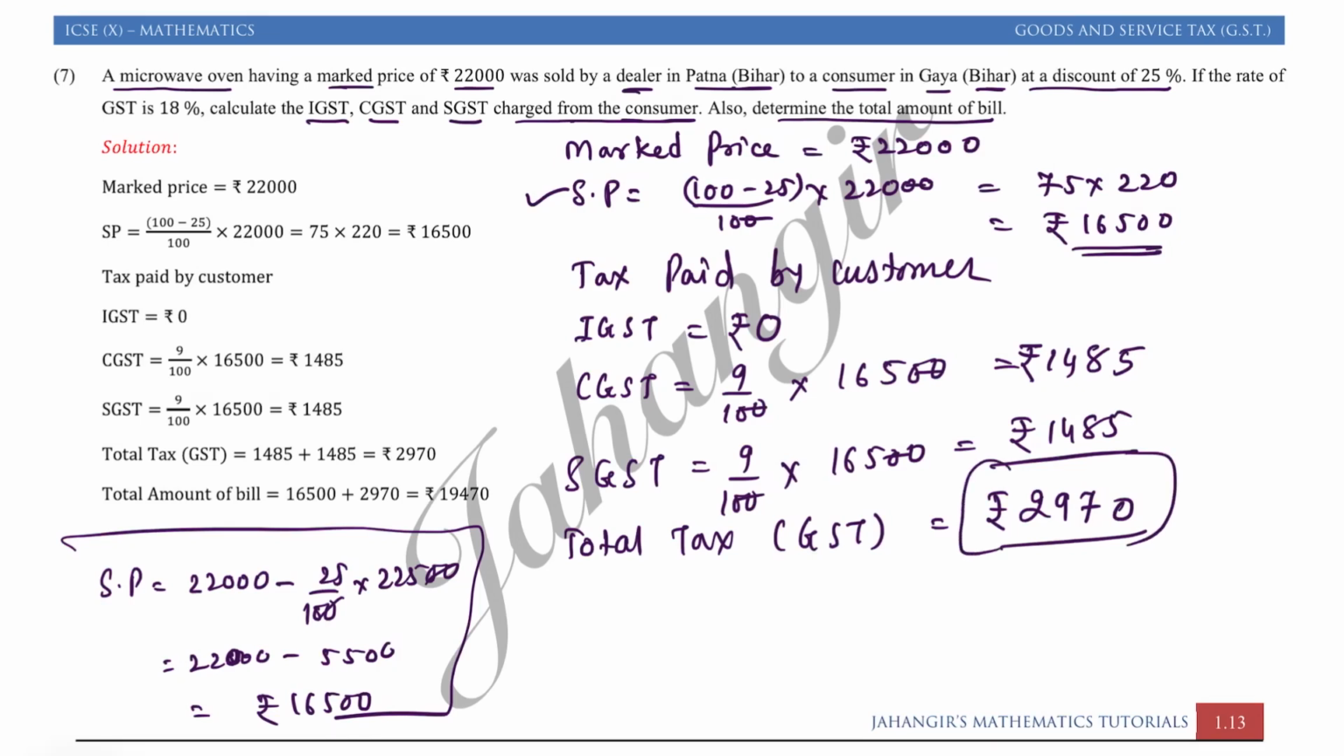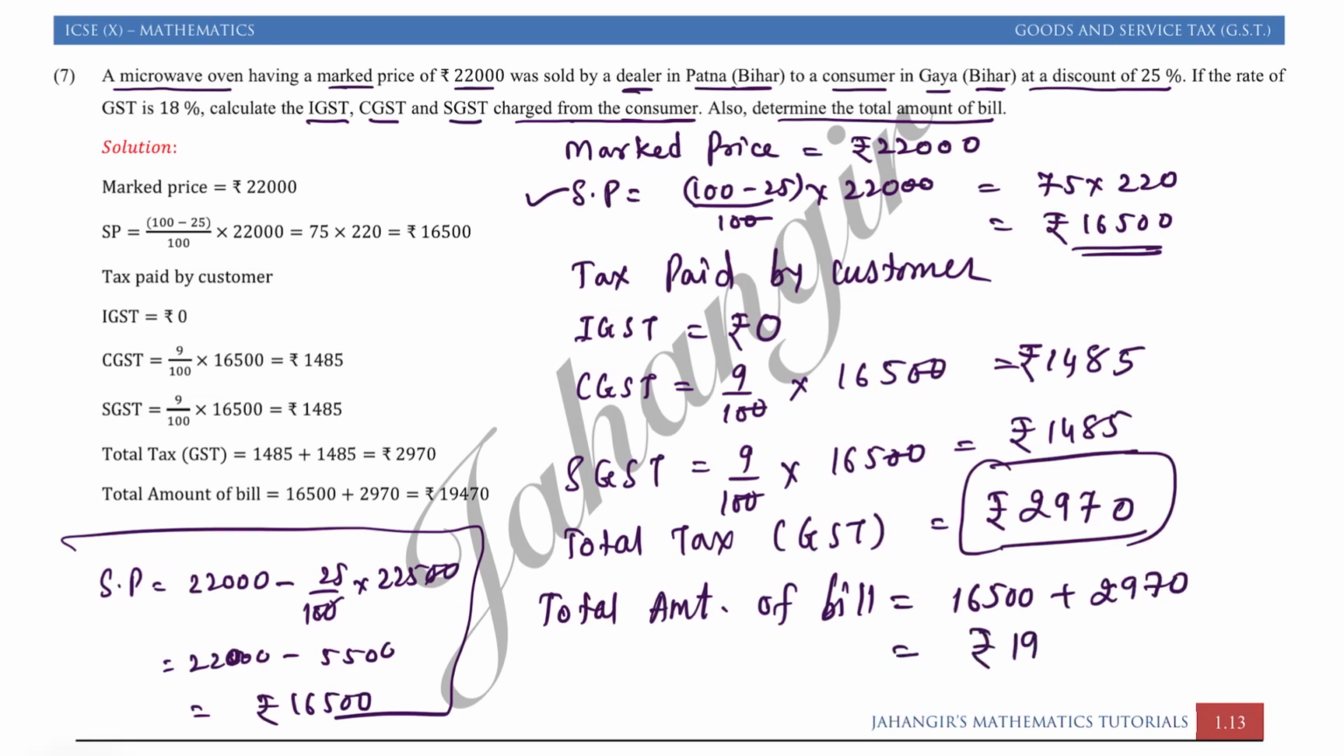Now what we want: determine the total amount of bill. So total amount of bill is buying price, that is 16,500 plus 2970 as a tax. So adding up you will get 19,470. You just add up because I had already done it, so I'm just writing it down from that part. If there is some mistake, do let me know.